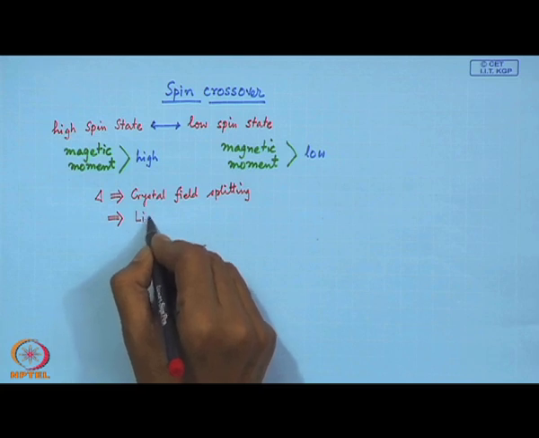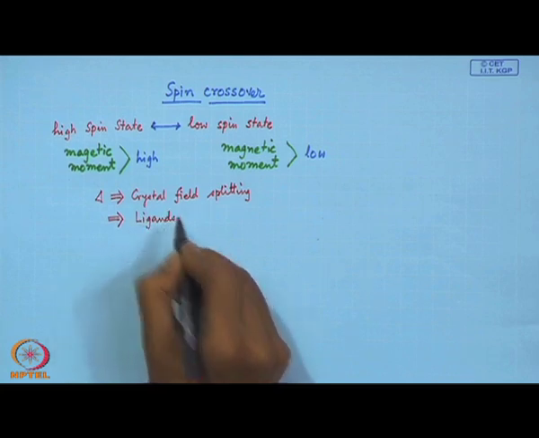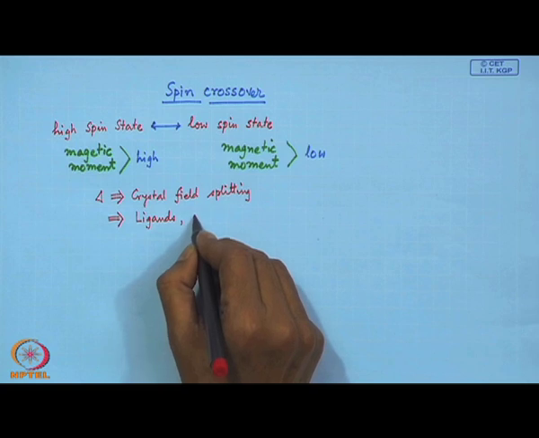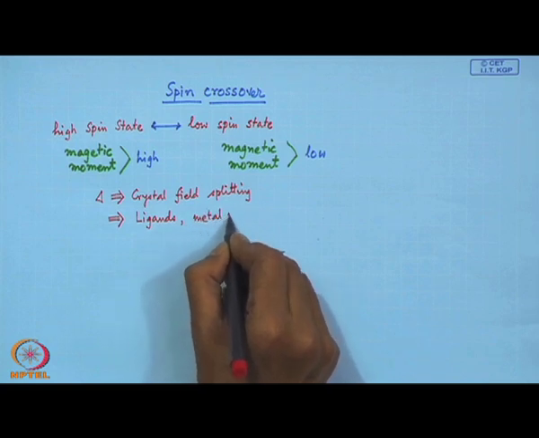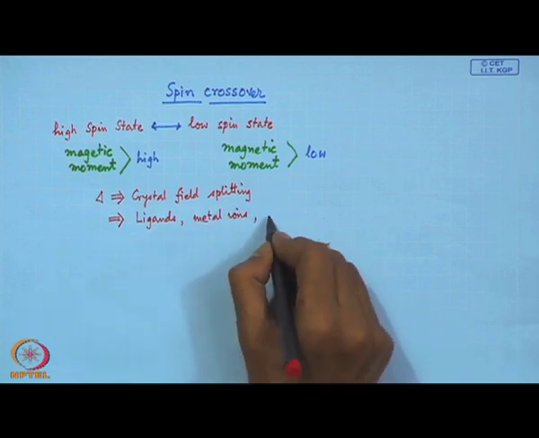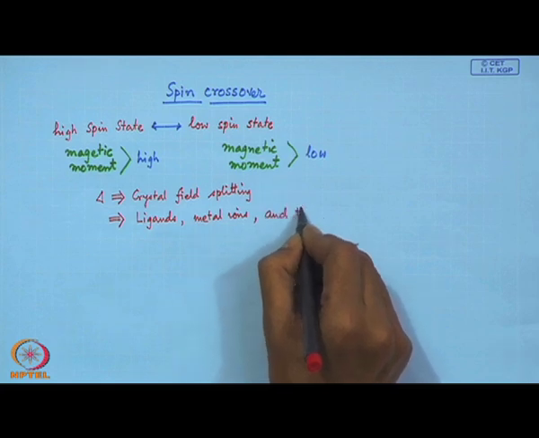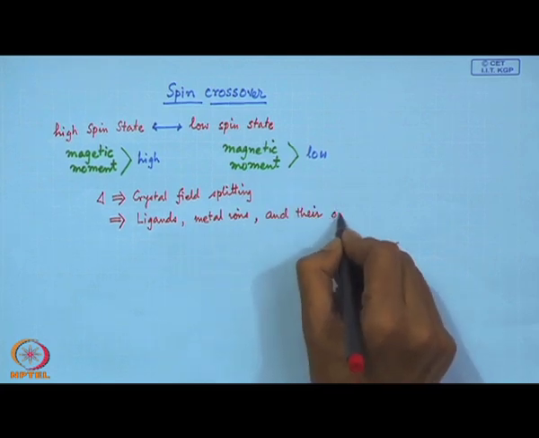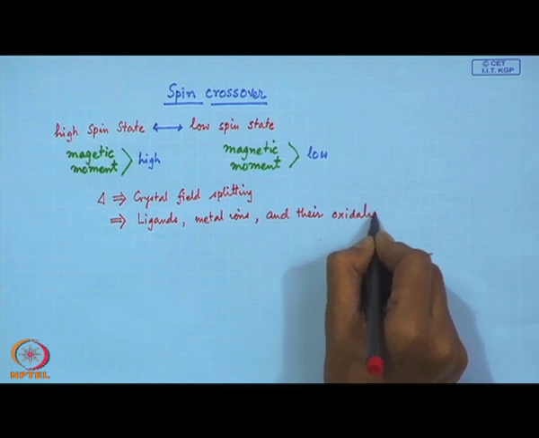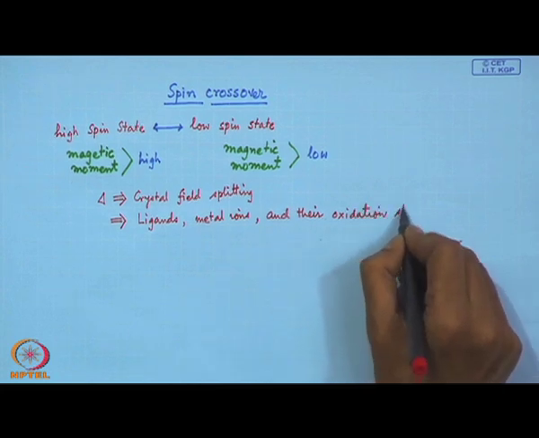That means the ligands as well as the metal ions and their oxidation states.